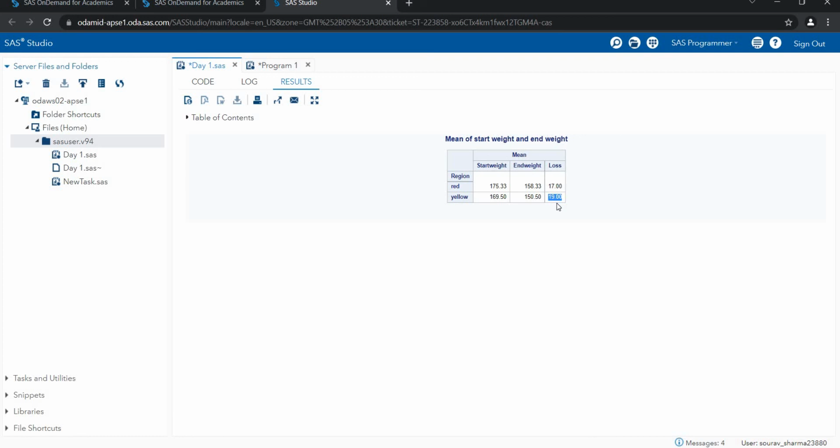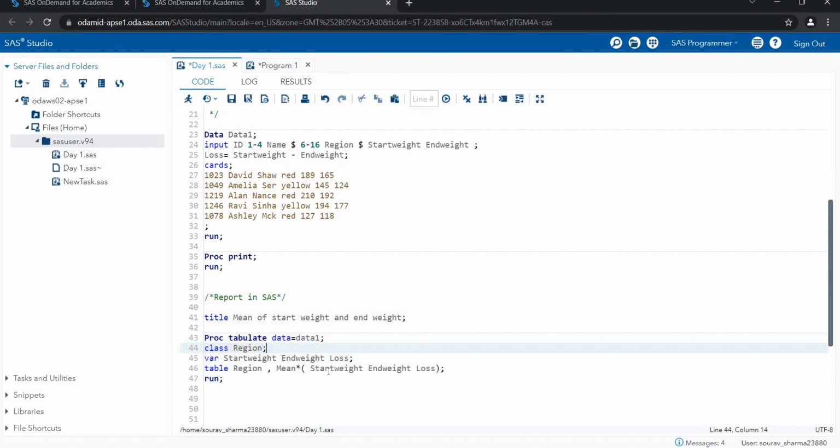You can easily identify yellow has the maximum loss. Yellow reason persons are doing maximum loss, so yellow is on top.